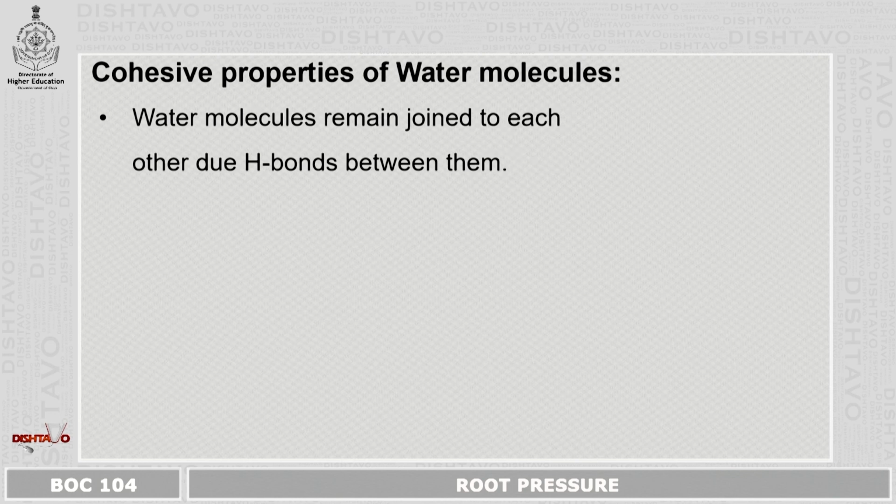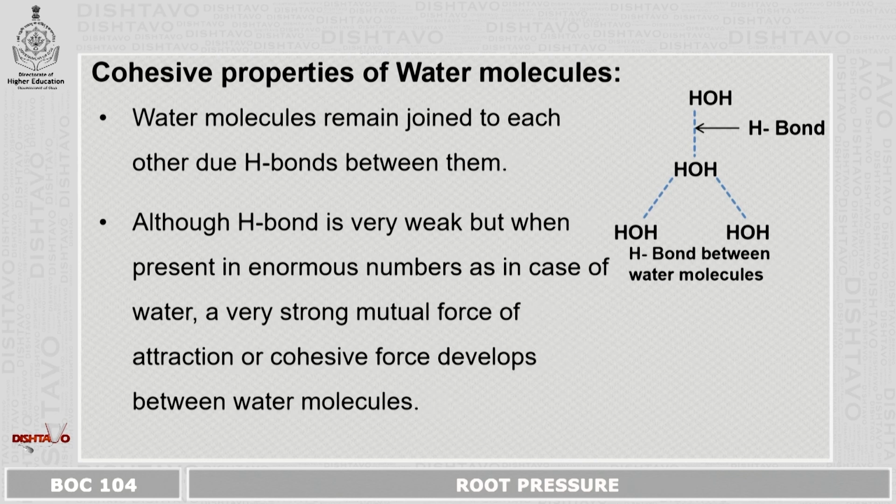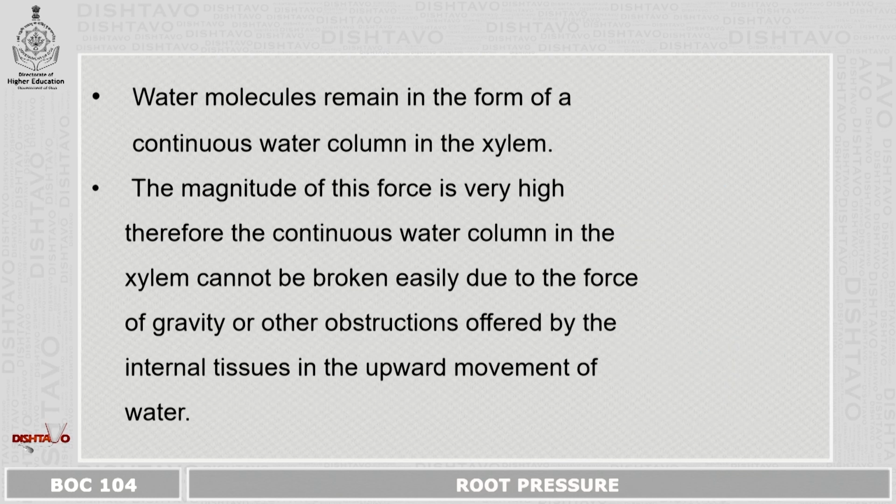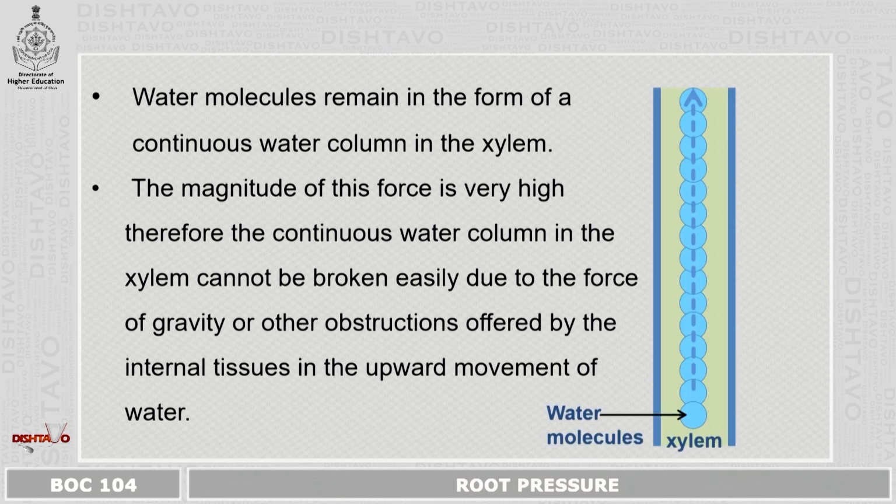Cohesive property: water molecules remain joined to each other due to the hydrogen bond between them. Although this hydrogen bond is very weak, when it is present in enormous numbers, as in the case of water, it is a very strong mutual force. You can see the cohesive force. Water molecules remain in the form of a continuous water column in the xylem. The magnitude of this force is very high, and therefore the continuous water column in the xylem cannot be broken easily due to the force of gravity and other obstructions offered by the internal tissue in the upward movement of water.